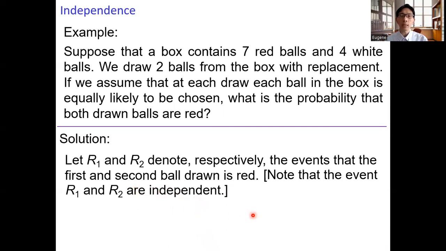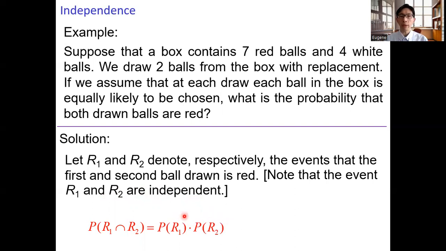You can verify that the probability of getting the red balls in the first draw and in the second draw are the same. So compute the probability of R1 and R2. Because they are independent, this probability equals the probability of R1 times the probability of R2.